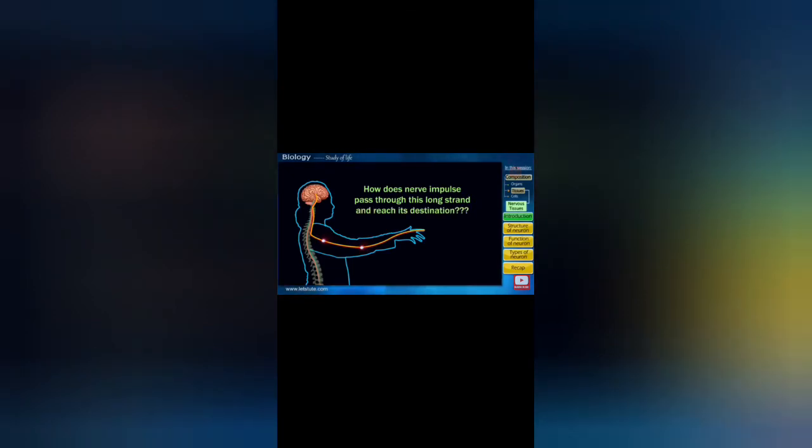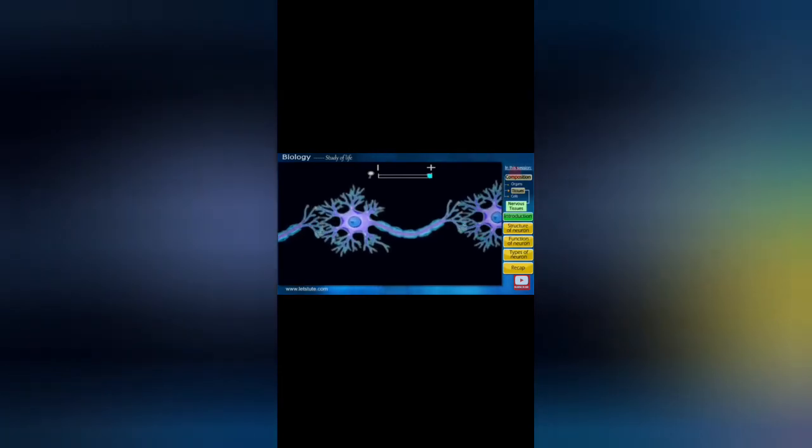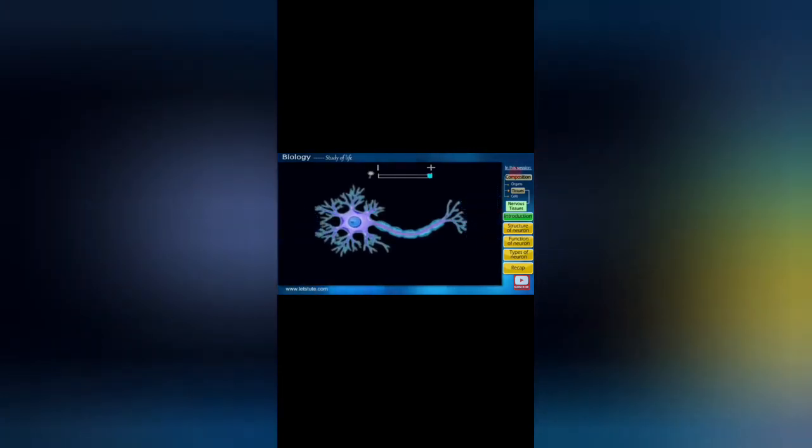How does this nerve impulse pass through the long strand and reach its destination? If we zoom in a little, we can see that these nerve fibers are made up of very small units which are attached to each other. Signals pass through these smaller units, and let me tell you that these small units are actually cells, and these very cells are called nerve cells or neurons.